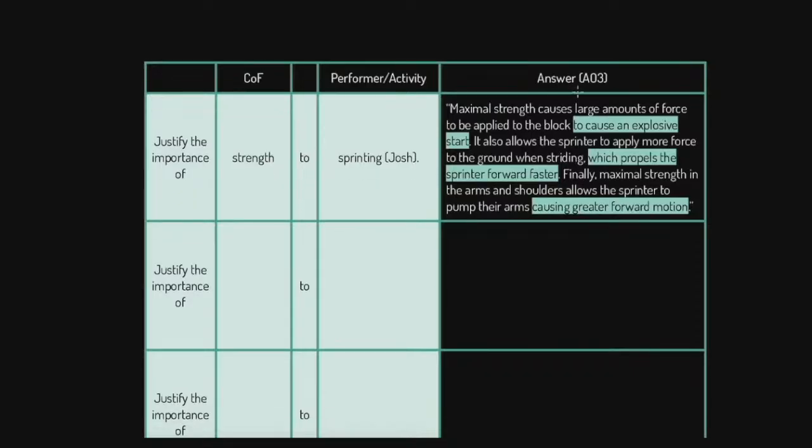So what I want you to notice is that in my answer for strength and sprinting here and justifying the role of strength and sprinting, notice there are no marks for definition, okay? All the marks are coming from here, me actually saying what the outcome is, or you could say the impact. So maximal strength causes large amounts of force to be applied to the block to cause an explosive start impact. It also allows the sprinter to apply more force to the ground when striding, which propels the sprinter forward faster. Finally, maximal strength in the arms and shoulders allow the sprinter to pump their arms, causing greater forward motion.